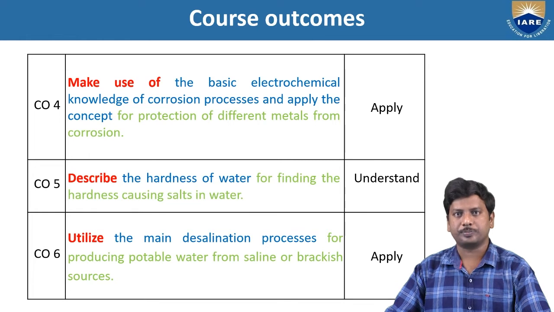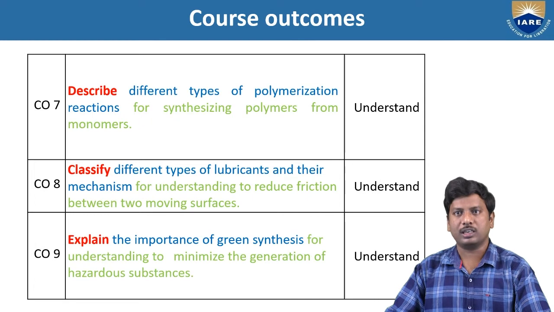Knowledge level is applied. Course outcome 7. Describe the different types of polymerization reactions for synthesizing polymers from the monomers. Knowledge level is understand. Course outcome 8. Classify different types of lubricants and their mechanism for understanding to reduce friction between the two moving surfaces. Knowledge level is understand. Course outcome 9. Explain the importance of green synthesis for understanding to minimize the generation of hazardous substances.